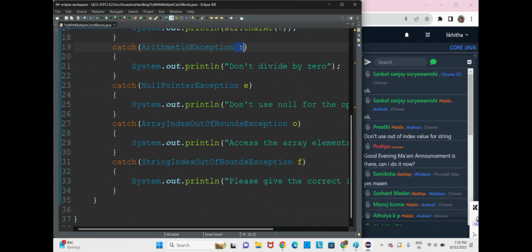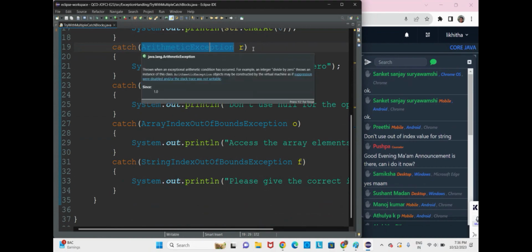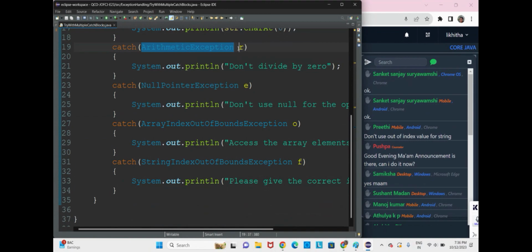Because at any catch block it can be caught. That exception which is throwing an arithmetic exception type object can be caught by any catch block. So here first we have the arithmetic exception. That arithmetic exception type throwable object is caught by the variable r and it is handled.